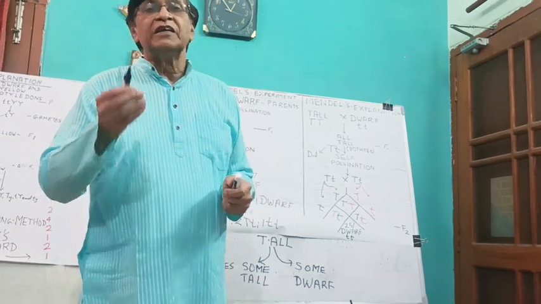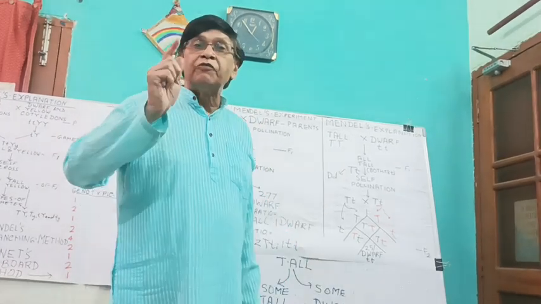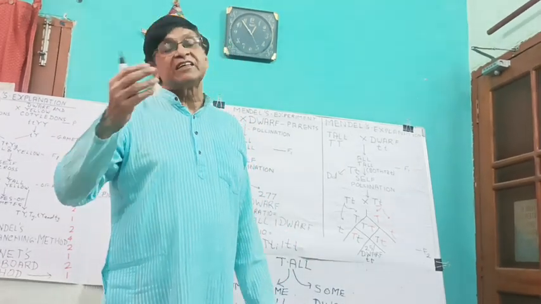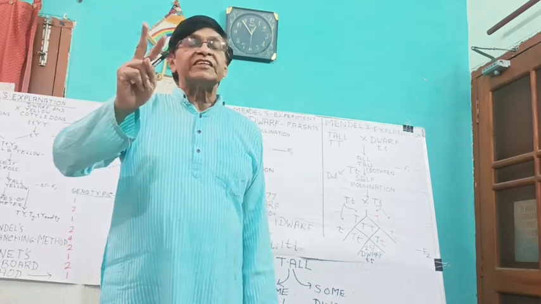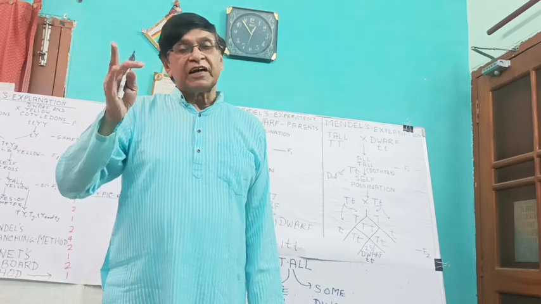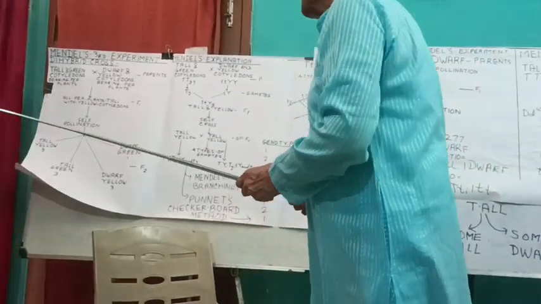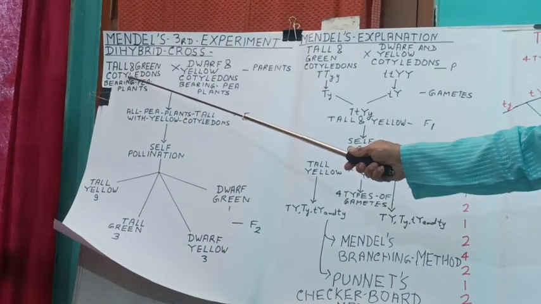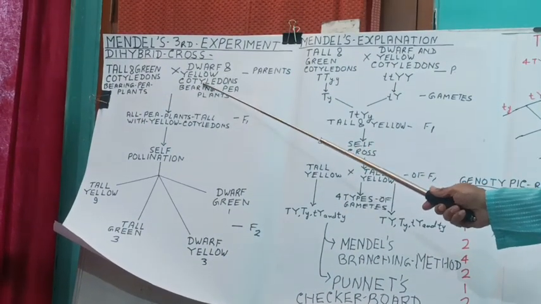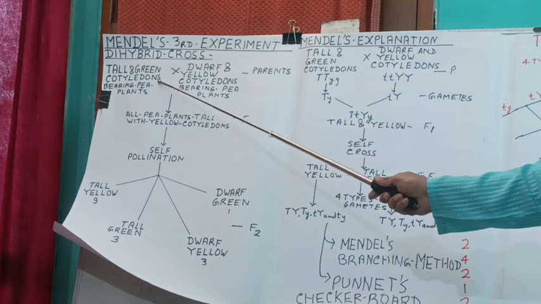Now let us come to the third law, the law of independent assortment. Here we were considering only one set of characters together. It is called monohybrid cross. After that, Mendel studied two sets of characters together. That was called dihybrid cross. Let us see what happened. In pea plant, tallness is dominant over dwarfness, and yellow cotyledon is dominant over green cotyledon, right?